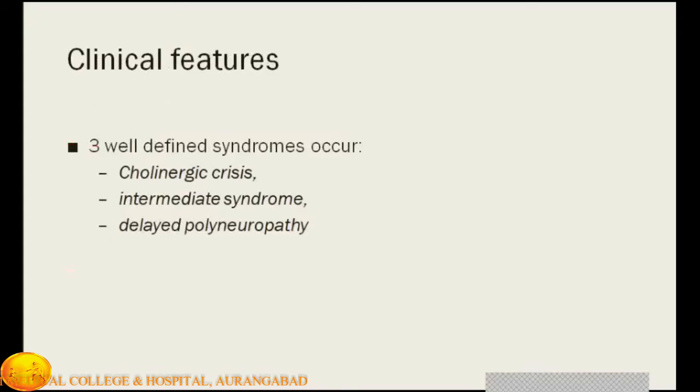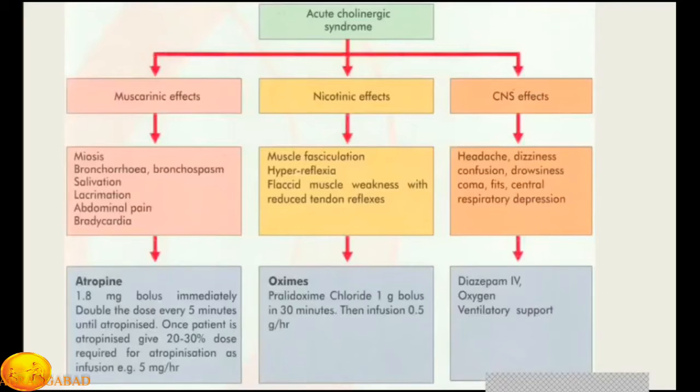There are three well-defined syndromes that occur because of organophosphorus: cholinergic crisis, intermediate syndrome, and delayed polyneuropathy. The acute cholinergic crisis presents with muscarinic effects which cause miosis, bronchorrhea, bronchospasm, salivation, lacrimation, abdominal pain, and bradycardia. Nicotinic effects: fasciculation, hyperreflexia, flaccid muscle weakness with reduced tendon reflexes, and central nervous system effects cause headache, dizziness, confusion, drowsiness, coma, fits, and depression of the respiratory center.